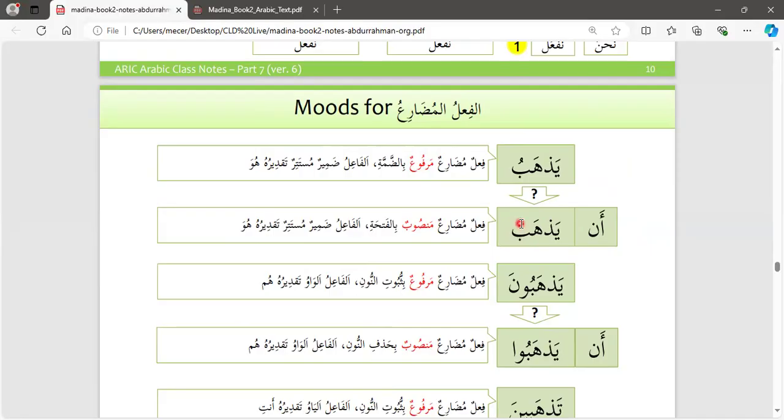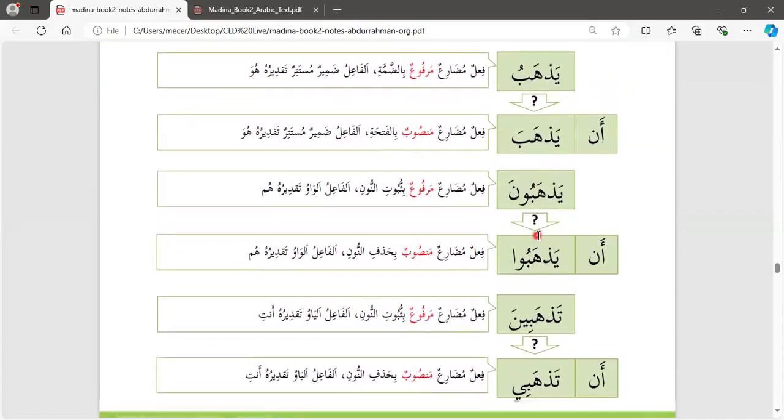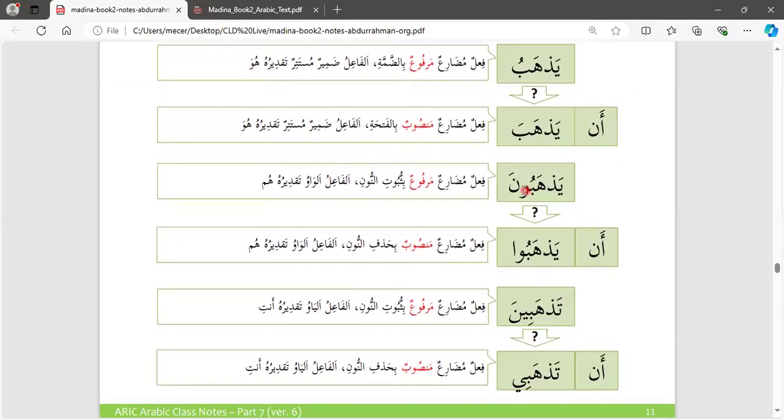And where is the fa'il? Remember, we need to identify, because this verb is fi'l lazim, which means it doesn't have maf'ulun bihi, but it does have a fi'lun and a fa'ilun. So where is the fa'ilun? The fa'ilun, damirun mustatirun taqdiruhu huwa. So here it's an yadhaba, which has this particle of mansubun, but the verb remains marfu' mudari'. Okay, let's look here at yadhabuna.